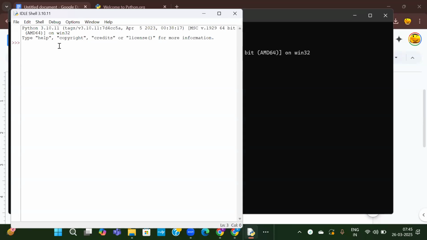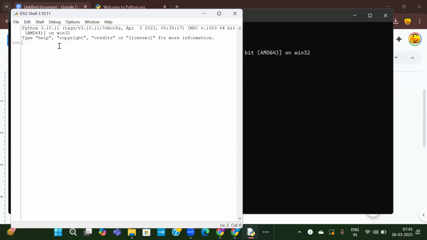Now let us say I just want to print hello world. In other languages, like Java or C, we have to initialize with something like stdio.h. All those things we have to initialize before writing any program, be it very simple or complicated. But in Python, we don't need anything.